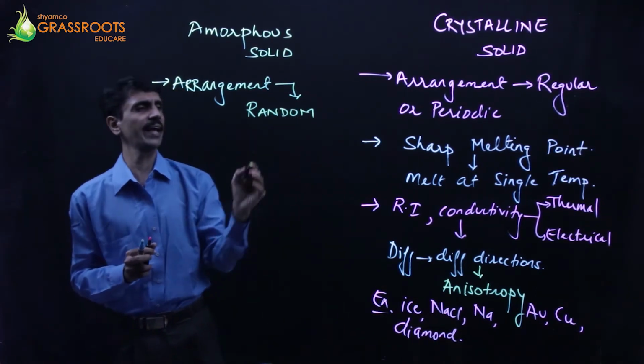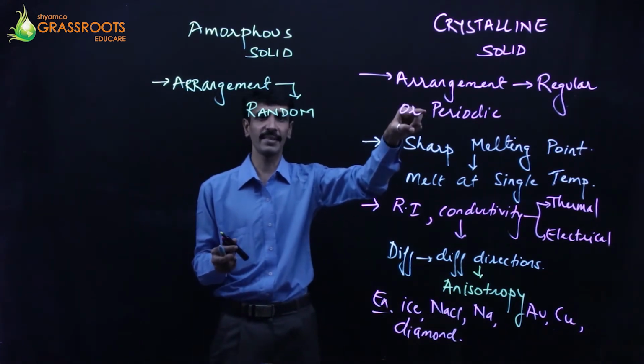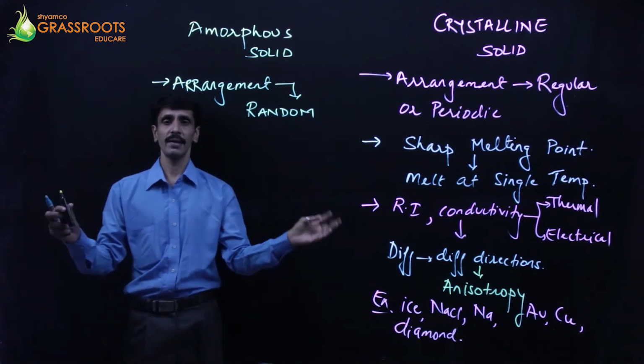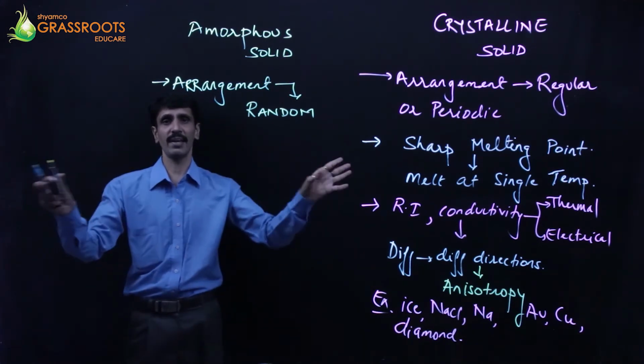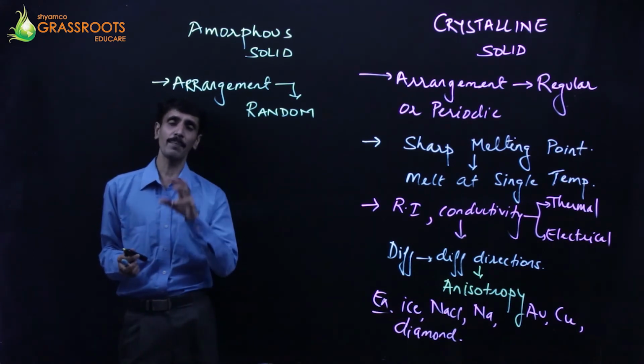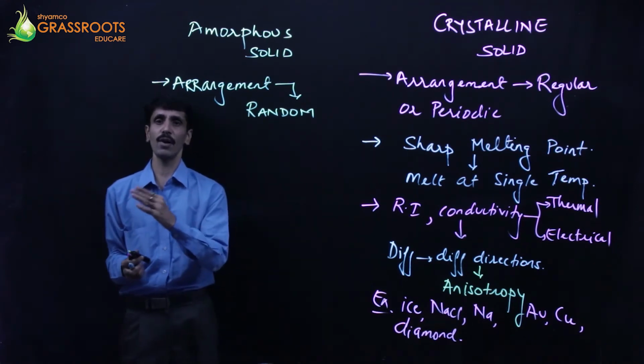Opposite of regularity is what? Random. यहाँ भी जैसे मैंने बोला था कि एक fixed pattern follow किया जाता है as far as the arrangement of the particles are concerned. There is no fixed pattern over here. The particles can be arranged in any way. Alright, so that means it is what? Random.